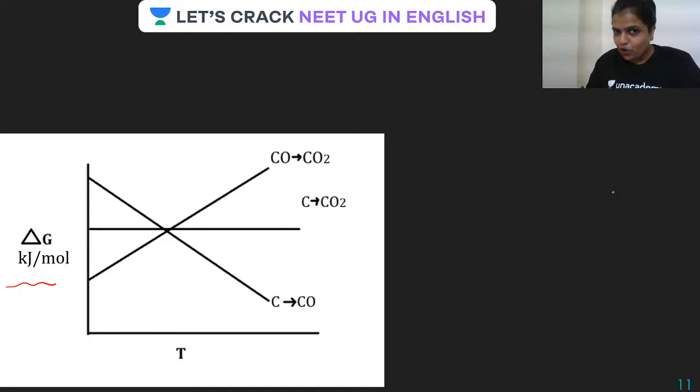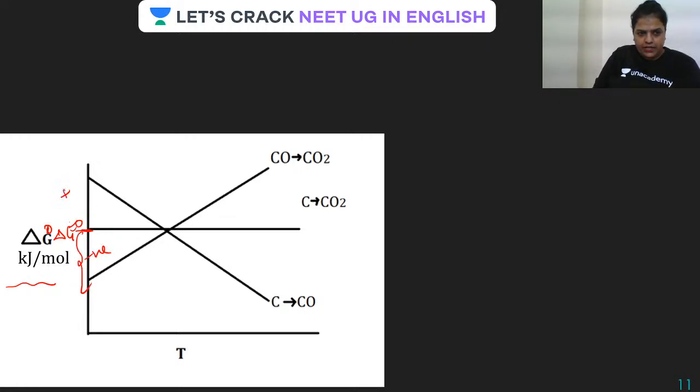So all your eyes on the screen. So guys, this is the plot. Here delta G is 0, and this side it is negative, this side it is positive. Very, very clear. This is clear, guys. Now, you can see that this is the plot where carbon is converting into CO.